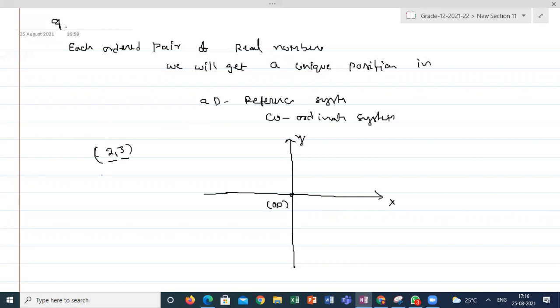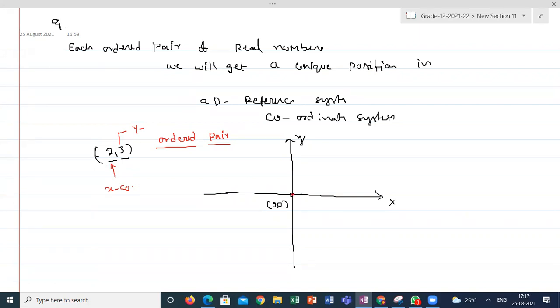So first identify the sign. The first number represents the x coordinate. The second number represents the y coordinate. That's the reason it is called an ordered pair. The order matters here. It's a pair. First look into the sign of the first number. So this is +2.